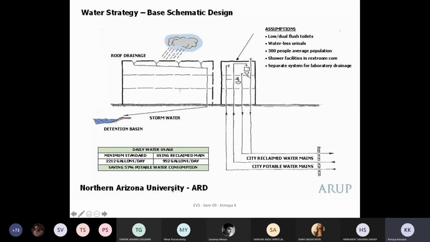And then you have dual low flush toilets, waterless urinals. You're looking at around 300 people average population. The shower facilities are also given in the restroom core, and then there are separate systems for the laboratory drainage, definitely, because there will be a certain kind of wastage material or chemicals that are going to get involved in it.